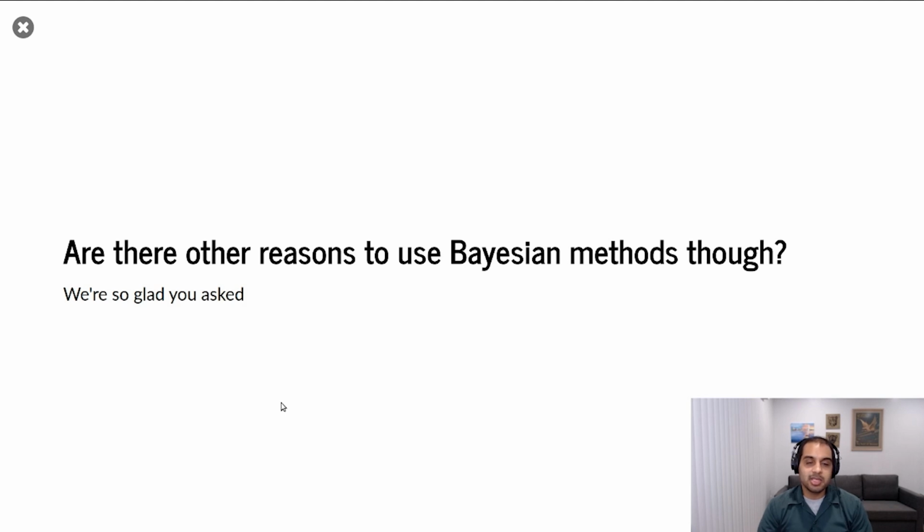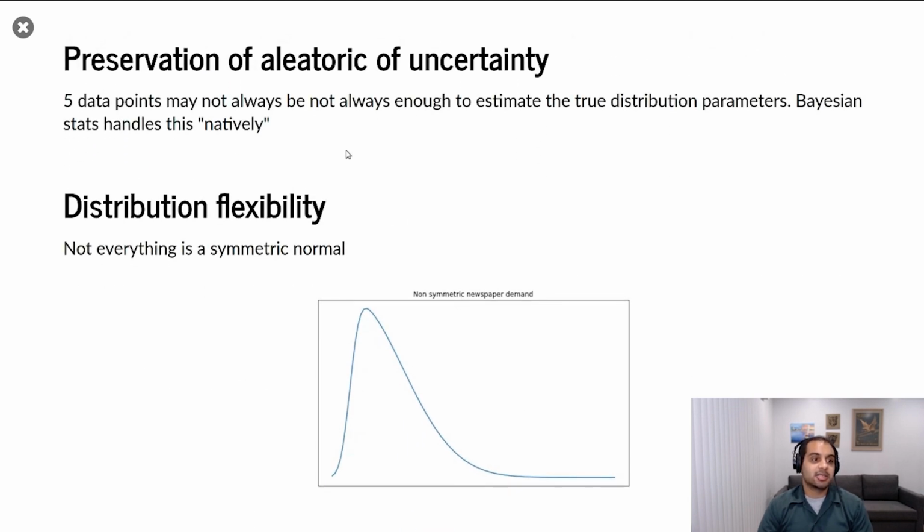So are there other reasons to use Bayes, though, besides just that I've shown you this one example that it tends to do the best? Well, I'm really glad you asked. The two reasons we've already talked about are preservation of uncertainty with small data sets. When you take the mean and the standard deviation, it doesn't really matter whether you have 5 or you have 5,000. You end up with one mean and one standard deviation, and it removes the uncertainty that comes from a smaller data set.